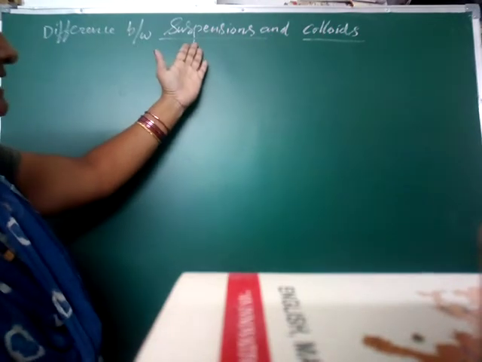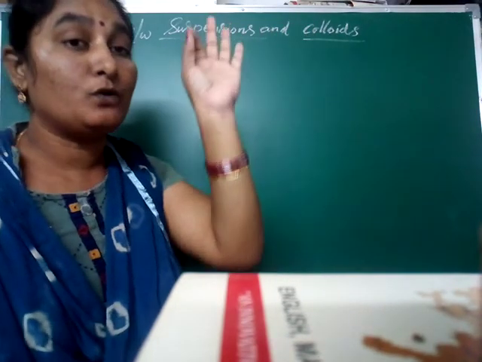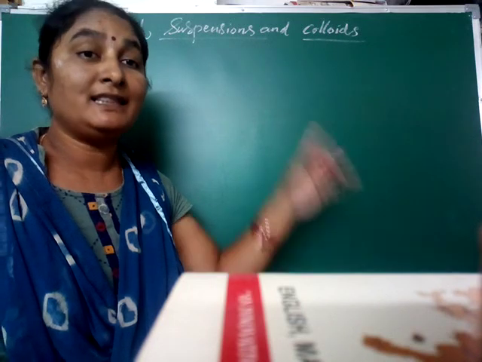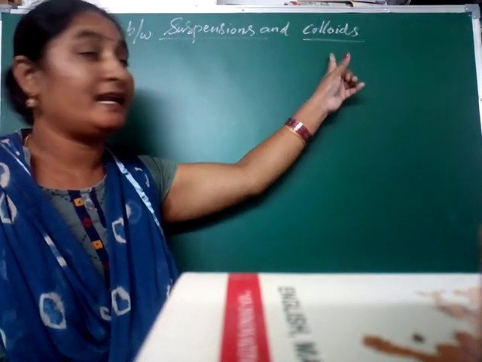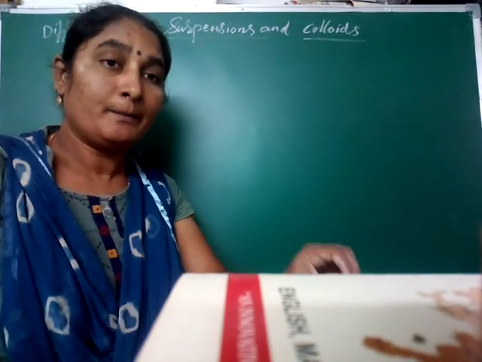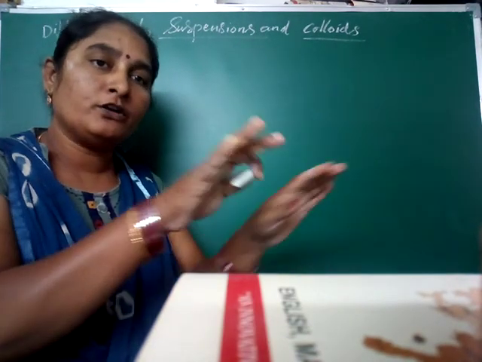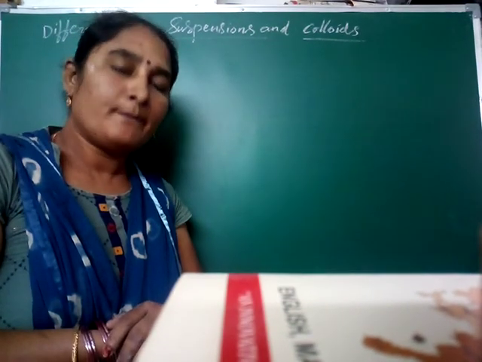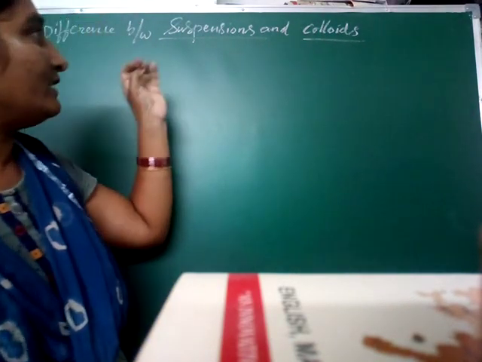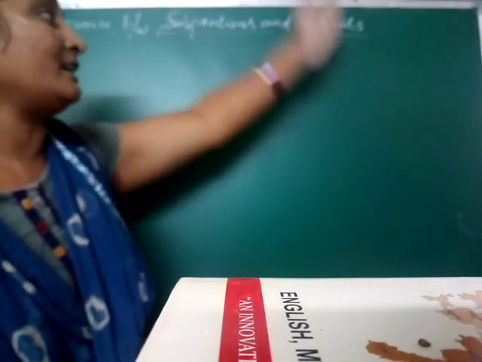Now you come to suspensions and colloids. These are good examples of heterogeneous mixtures. That means in suspensions and colloids, the constituents present in that mixture are non-uniformly distributed throughout the mixture. Let us discuss what is the difference between suspensions and colloids.